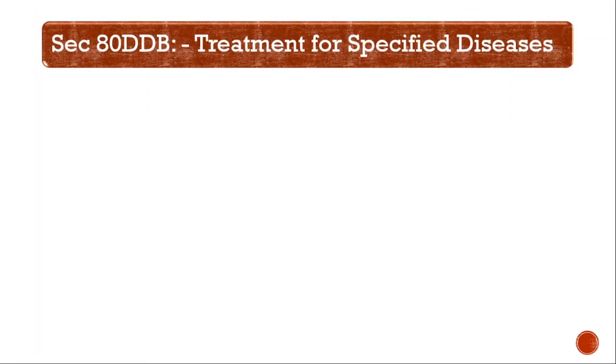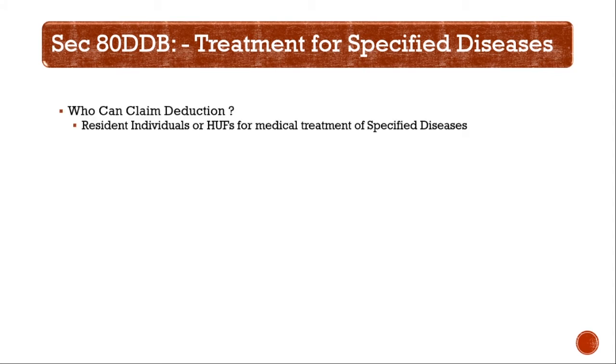Now let us have a discussion on Section 80DDB, treatment for specified diseases. Treatment for specified diseases means any person suffering with a specified disease and taking treatment for the same qualifies for claiming the deduction. What do specified diseases mean?